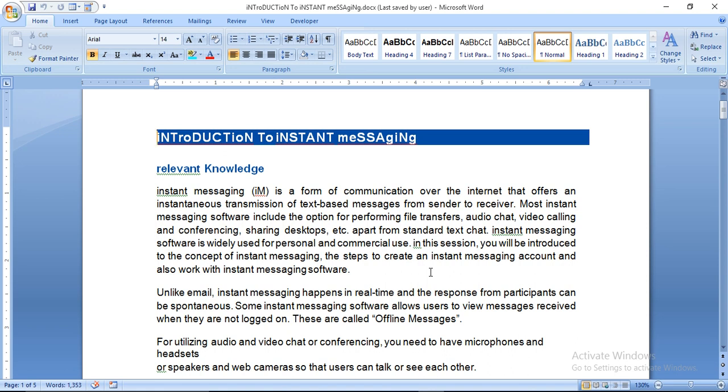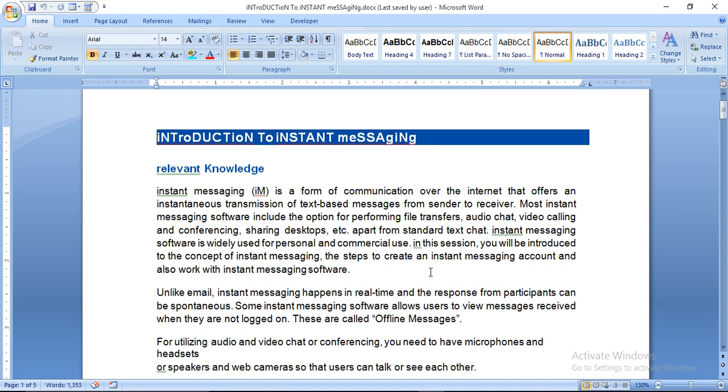Unlike email, instant messaging happens in real time, and the response from participants can be spontaneous. Some instant messaging software allow users to view messages received when they are not logged on. These are called offline messages. When a person sends a message on WhatsApp or on Facebook, then it will come on your side and you can find that someone has given you a message. So you open WhatsApp and see the message.